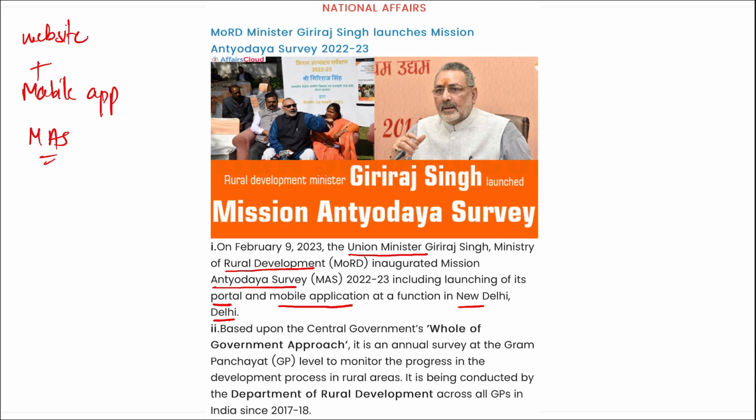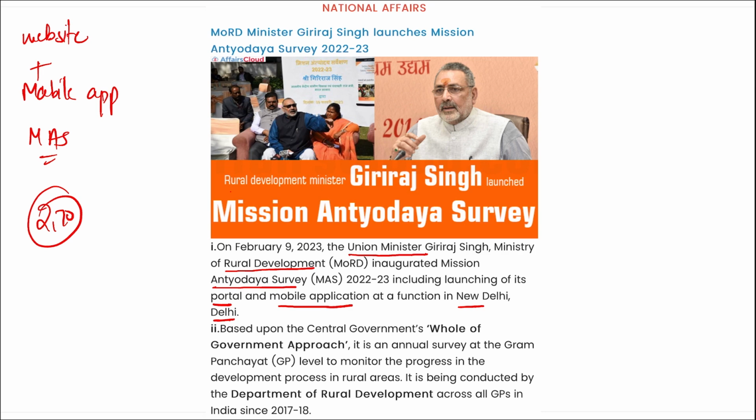And the reason why this was launched, in order to monitor the progress in the development of rural areas. Alright, here it ranks panchayats based on the data collected through the surveys, and makes the gap report, which is important input for the Gram Panchayat development program. Also, this will be conducted in almost 2,70,000 panchayats, and these will be giving data based on the result, that what is the level of progress in those particular panchayats or in those particular districts.